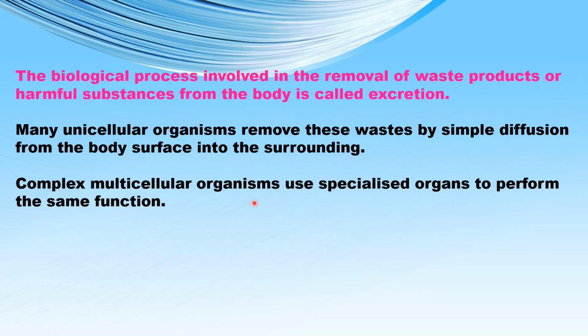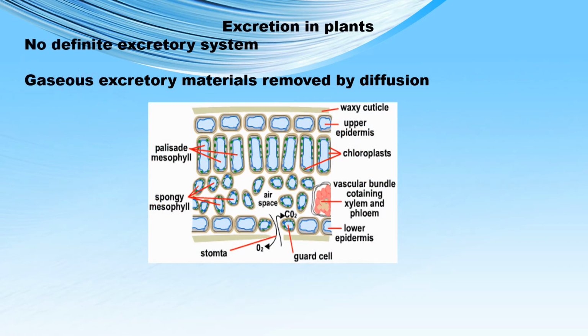But complex multicellular organisms make use of specialized organs in order to perform the function of excretion. The process of excretion is simpler in plants than in animals. This is because plants do not have any specialized excretory organs or any excretory system like the animals.